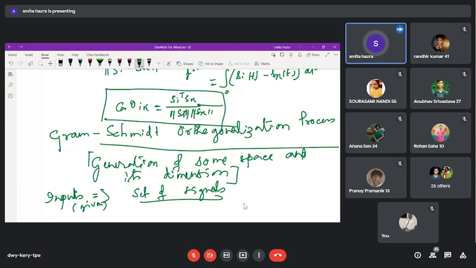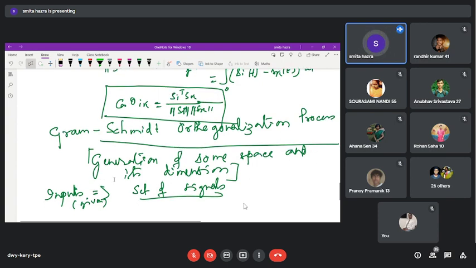And the method or process with which we can do this, according to the name of this scientist, is known as Gram-Schmidt. And as every basis function is orthogonal to each other, the name of the process is the orthogonalization process. So is it clear to you why it is called this? Orthogonalization, because every basis function, every brick, is orthogonal to each other. That is why this is known as orthogonal. And this thing we will follow everywhere.